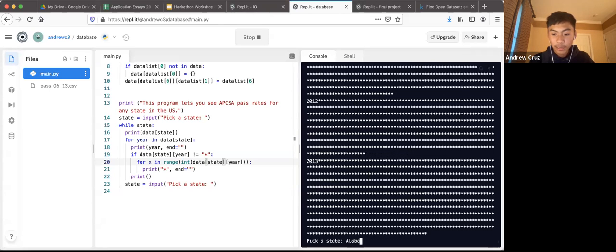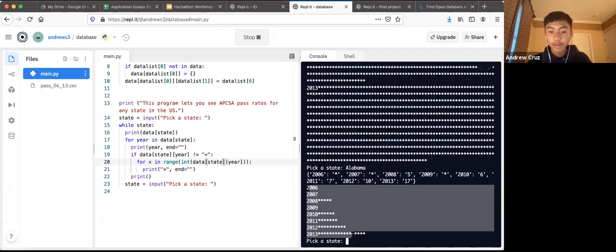And let's try Alabama again. Yeah, so it prints out this different set of data. So now it's allowing the user to put in their input and then print out the correct data for whatever the user wants.